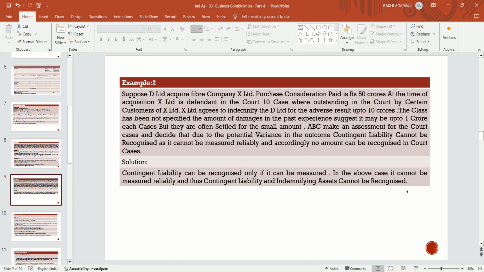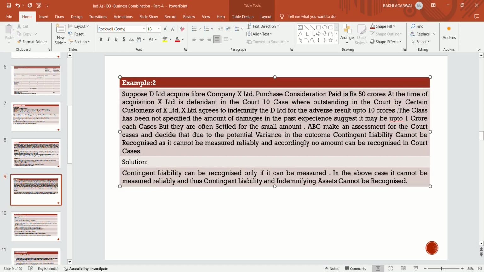At the time of acquisition, X Limited is a defendant in court. 10 cases were outstanding in the court by certain customers of X Limited, which are still going on when D Limited acquired X Limited. X Limited agrees to indemnify, to compensate D Limited, if an adverse result is found, up to 10 crores. The amount of damage has not been specified in the cases, but past experience suggests it may be up to 1 crore for each case.